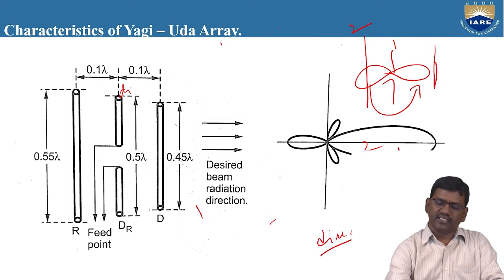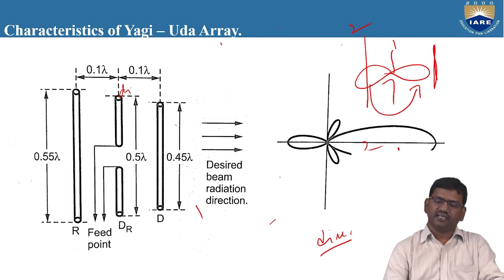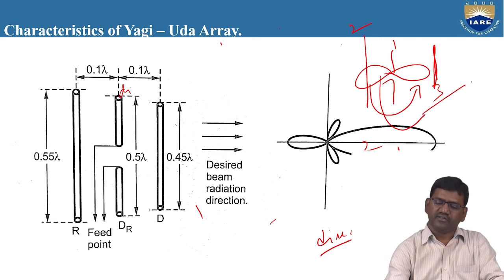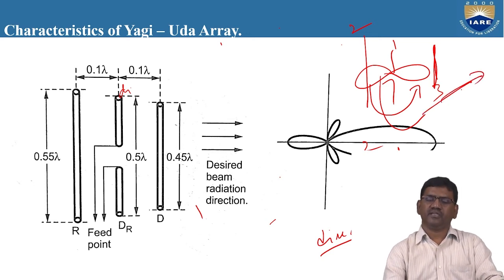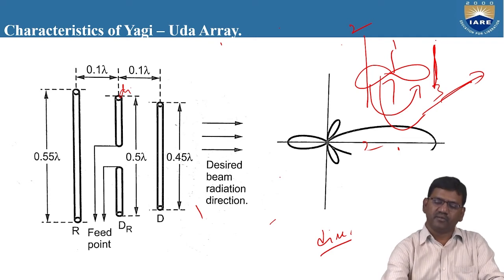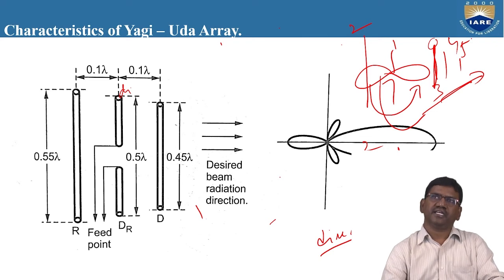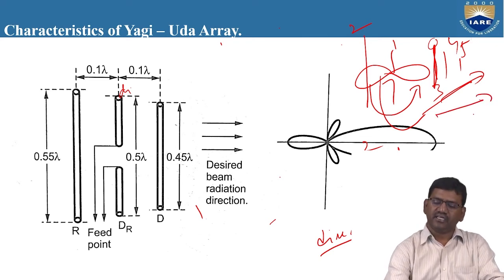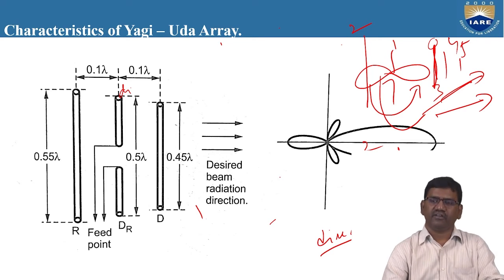If you place a director here, this radiation pattern is pushed away from the driven element. That means the fields produced by the driven element are being absorbed by elements 3, 4 and 5, and they will direct the radiation pattern in a direction away from the driven element. So this is how the Yagi-Uda antenna will work.